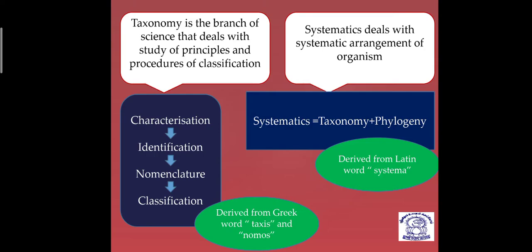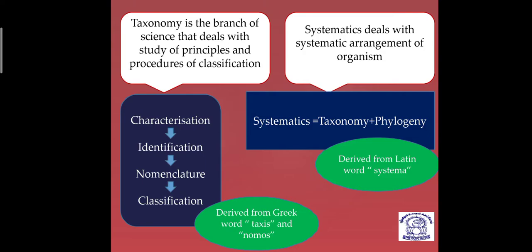And Linnaeus used Systema Naturae as the title of his publication that we have studied. Now, what is included in systematics? Linnaeus included taxonomy along with phylogeny. It means whatever rules for taxonomy apply can be applied here, but here we are going to give importance to phylogeny.